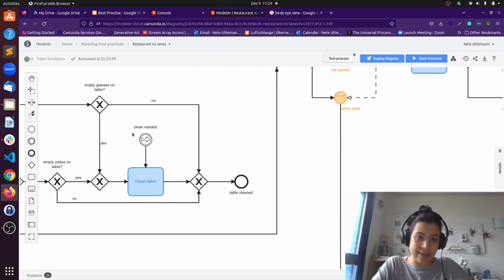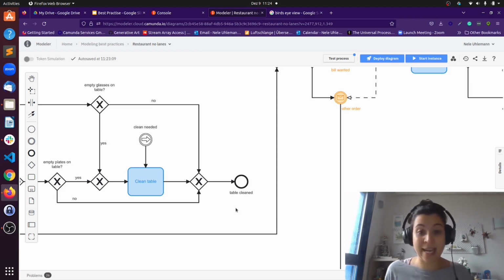We catch the link event here, then we clean the table, and we have a different end event here that is an indicator. How many times did we clean the table for one customer? So how many times did we reach the end event?